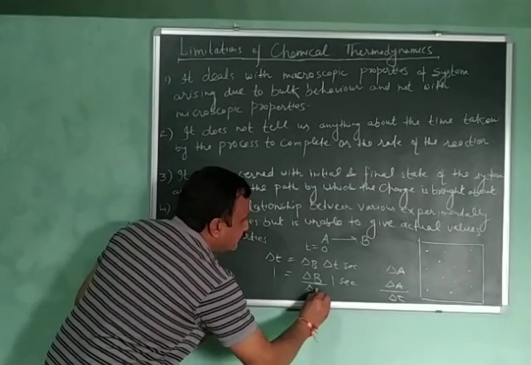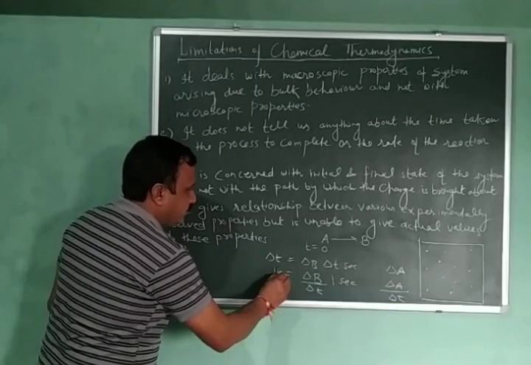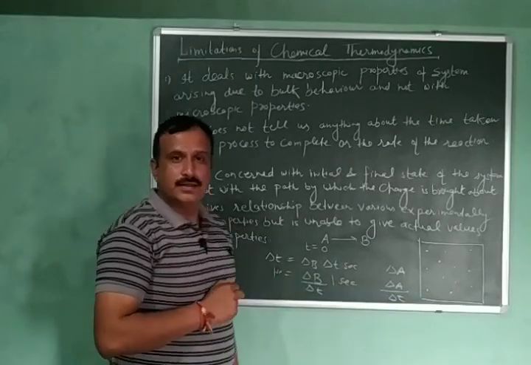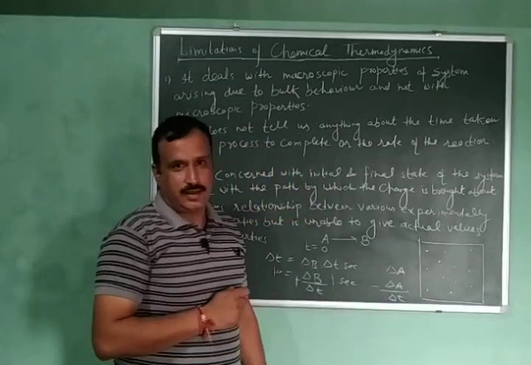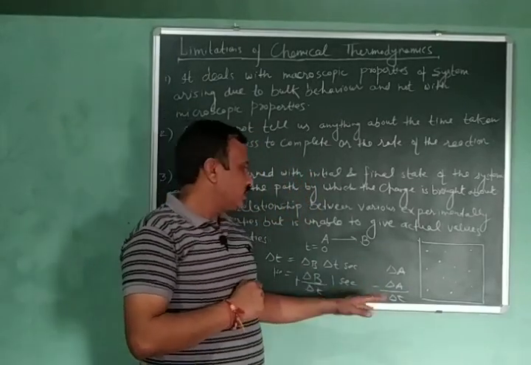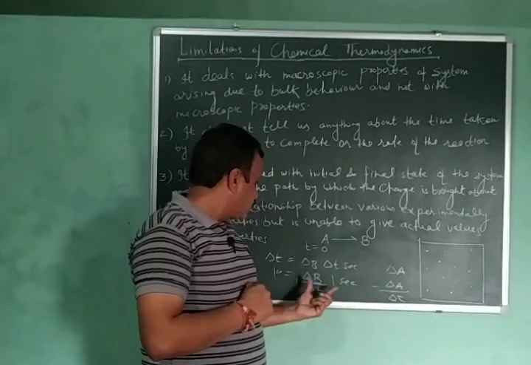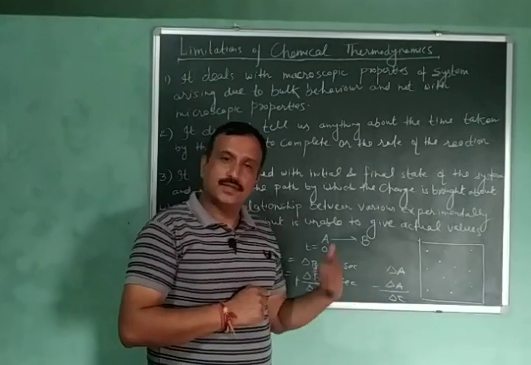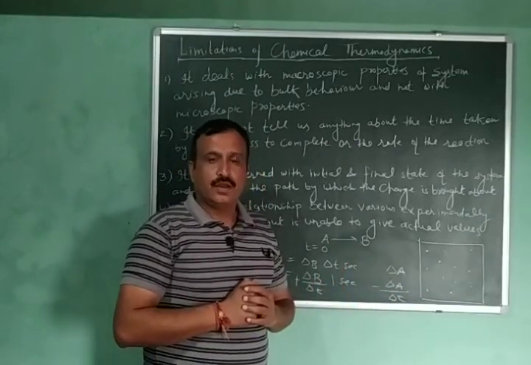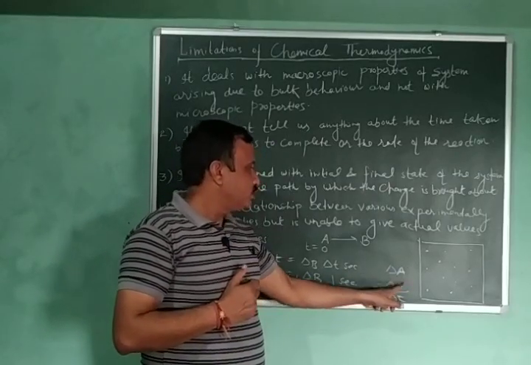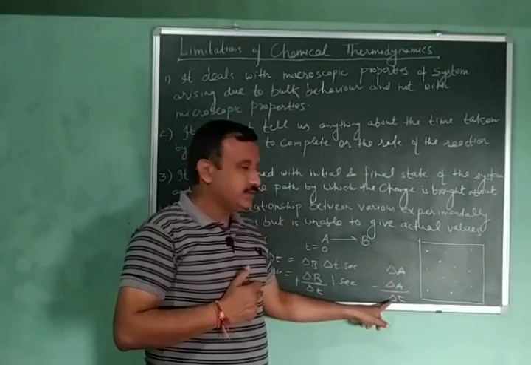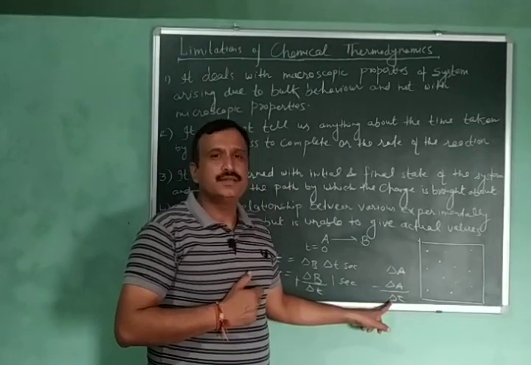Delta B upon delta t in 1 second. But here we put a plus sign, and here we put a minus sign, which indicates that the concentration of the reactant is decreasing and the concentration of the products is increasing. And the unit of this will be, concentration is expressed in moles per liter, and time in seconds, so the unit will be moles per liter per second.